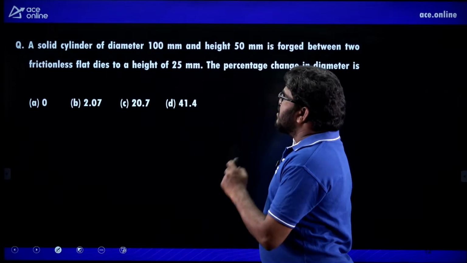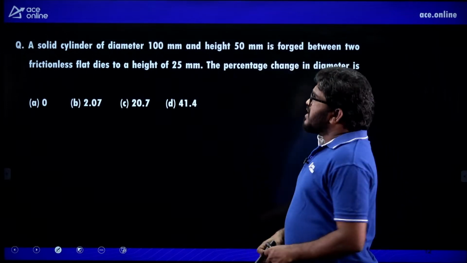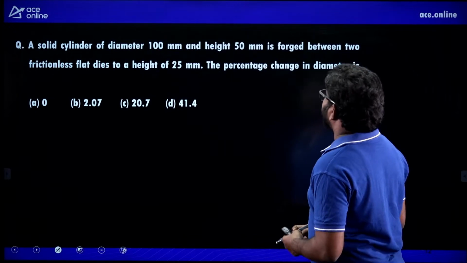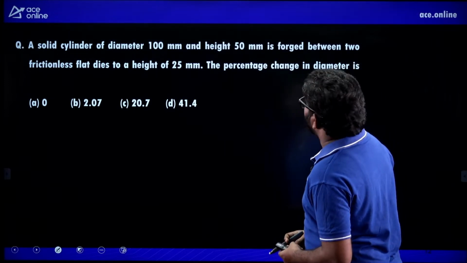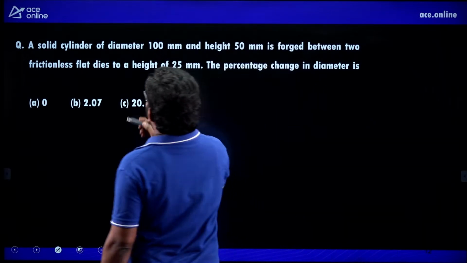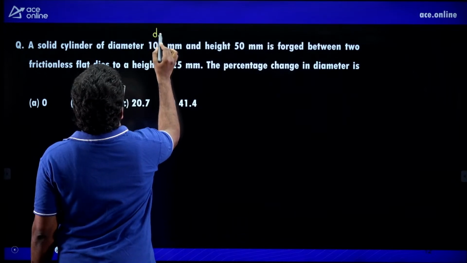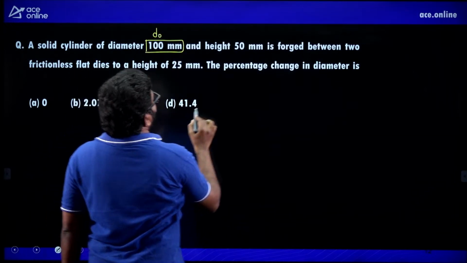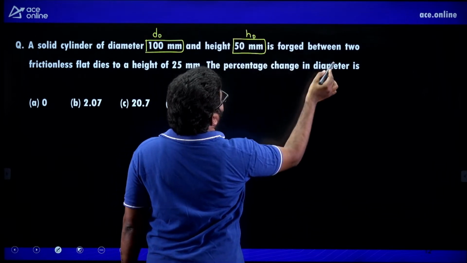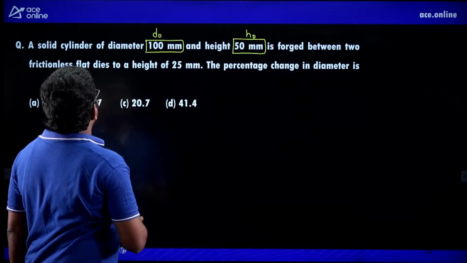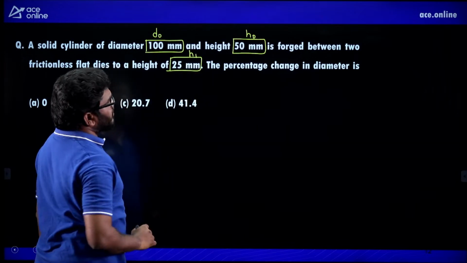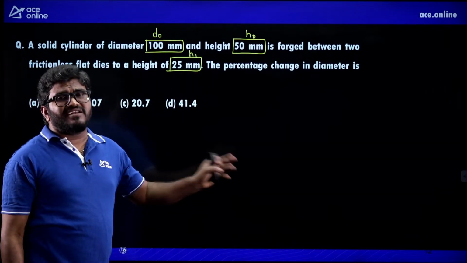Right. Okay now? Next. A solid cylinder of diameter 100 mm and height 50 mm is forced between 2 frictionless flat dies to a height of 25 mm. So remember, initial diameter is 100 mm, initial height H0 is 50 mm, and it is forced between 2 frictionless flat dies to a height of 25 mm. So final height is 25 mm. The percentage change in diameter they are asking.